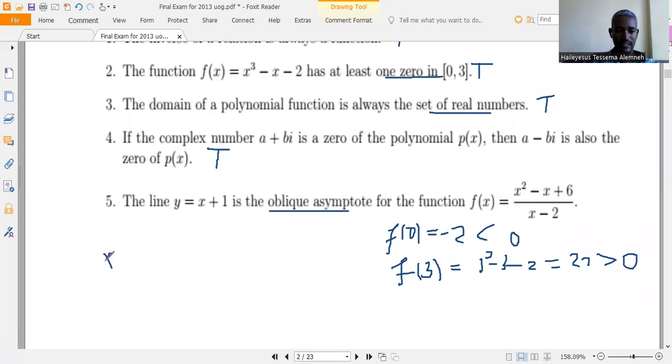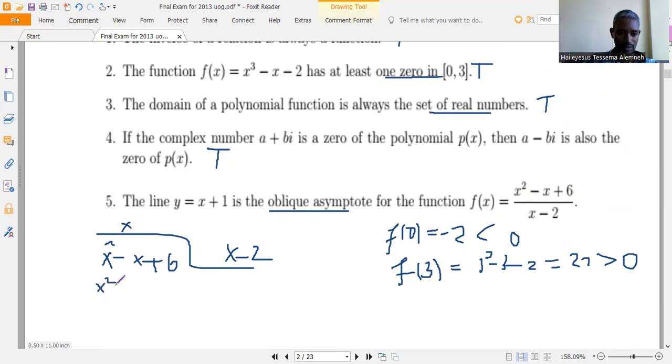Let's divide x squared minus x plus 6 by x minus 2. How much is that? It's x times, so x times x is x squared.